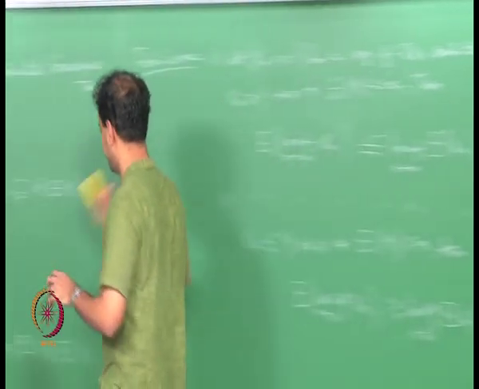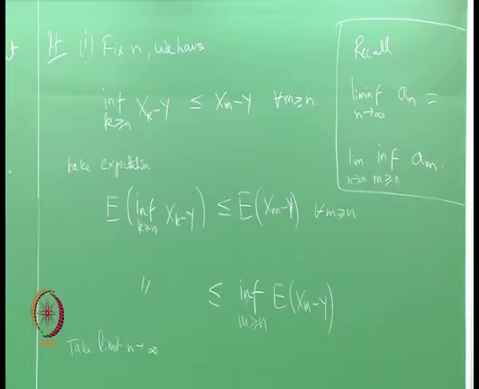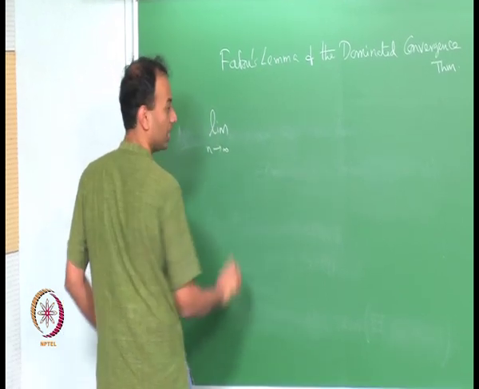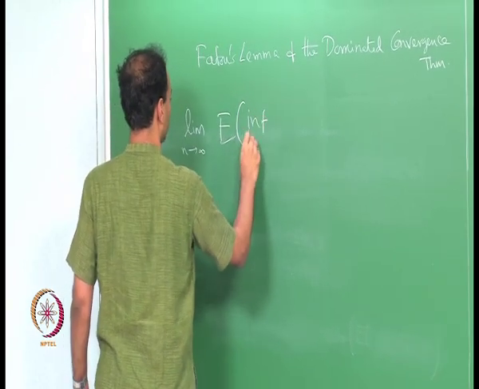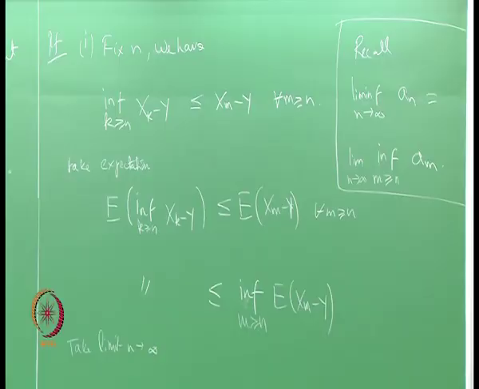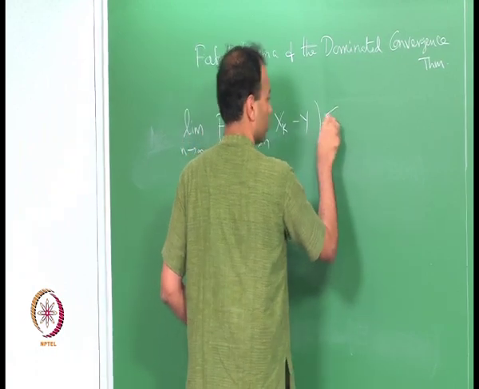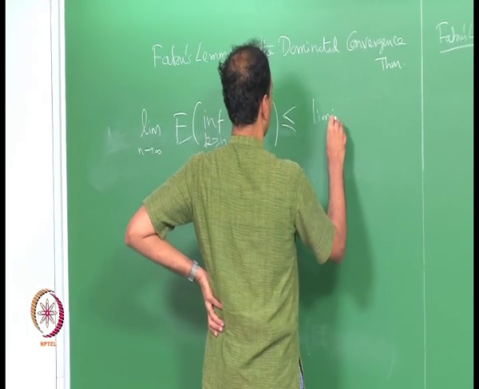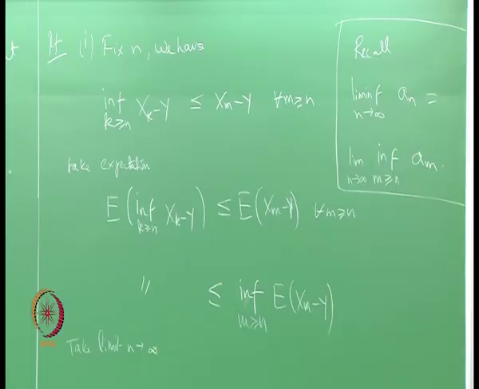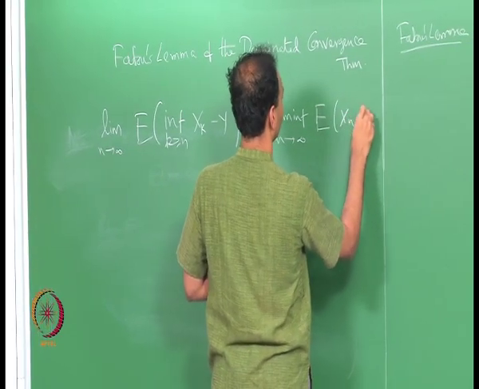I will have the limit n tending to infinity of the expectation of the inf over k greater than or equal to n of x k minus y is less than or equal to, the right hand side will become lim inf of the expectation of x n minus y, correct.